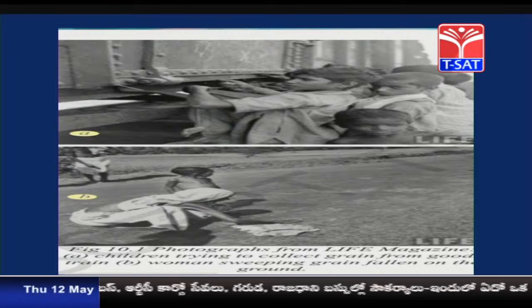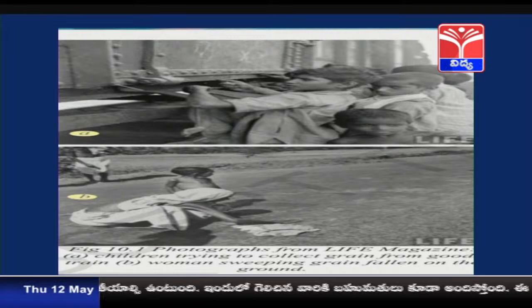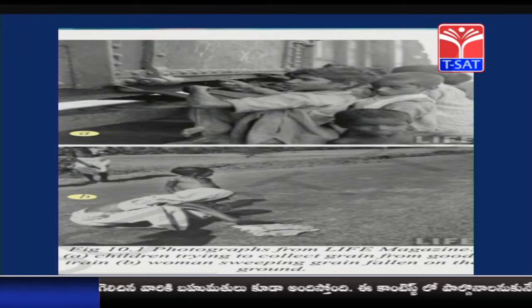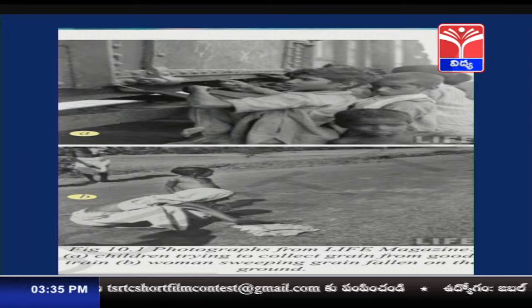No food was available and those people were hungry. And you can see in the second picture, women sweeping grain fallen on the ground. That was how the situation was during those times and how the people suffered from the lack of food.